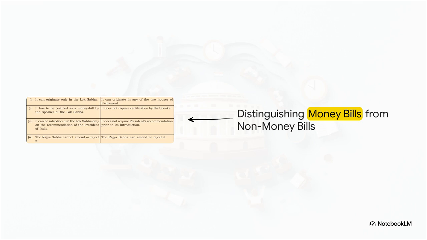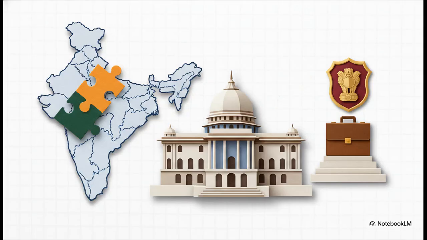The Rajya Sabha, they are virtually powerless here. They cannot amend it, they cannot reject it. The absolute most they can do is delay it for a maximum of 14 days. But hey, do not underestimate the upper house. I'm going to give you the Rajya Sabha's exclusive powers verbatim from the marking scheme right now, so you know exactly what to write. Number 1.